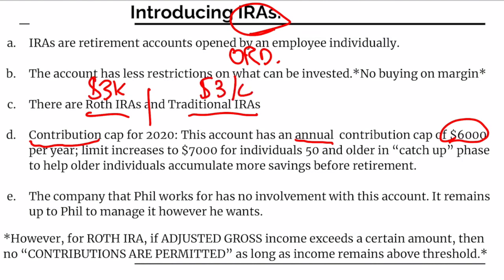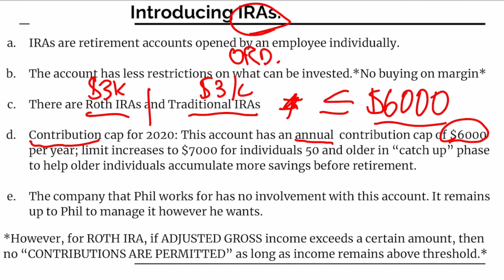You can put in any ratio that you want as long as the total is not greater than $6,000, so it has to be less than or equal to $6,000. It cannot cross over this limit unless you're 50 years old or older, in which case the limit would jump up to $7,000.